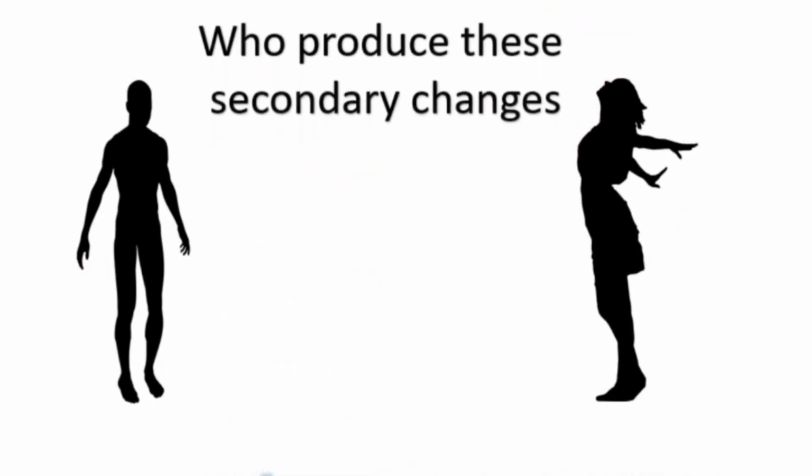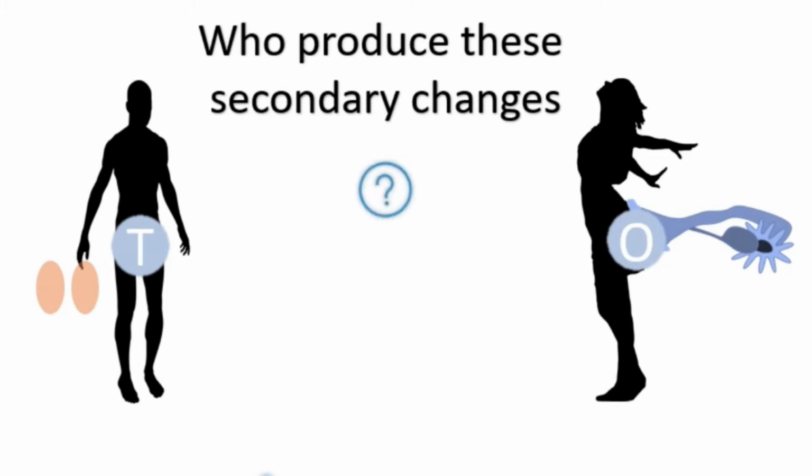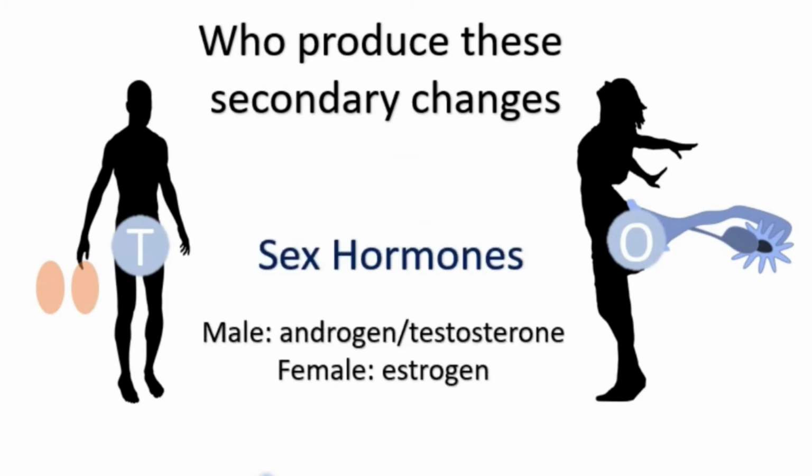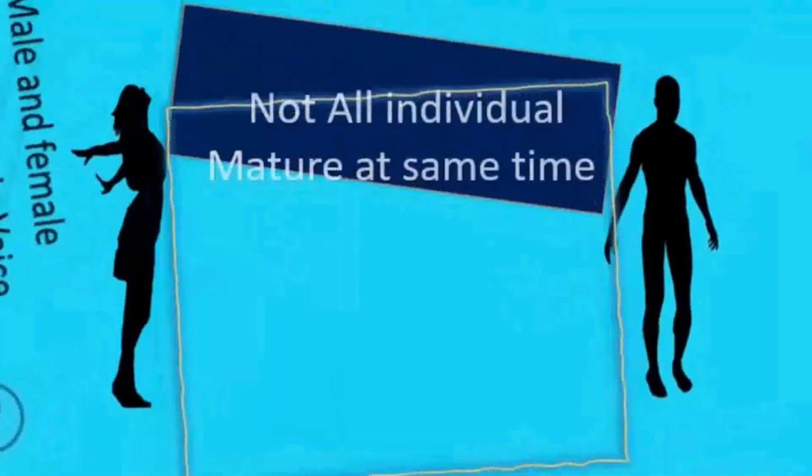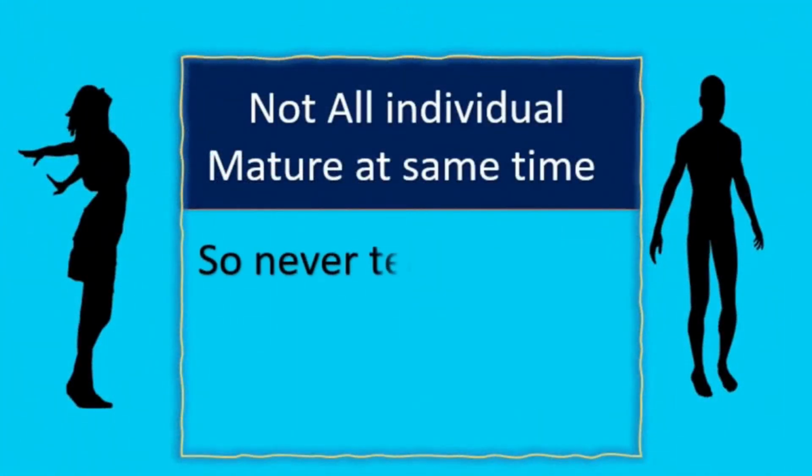Do you know who produces the secondary changes? The testes and ovary produce sex hormones. In males, androgen or testosterone, in females, estrogen. These show the secondary sexual characters, but not all individuals mature at the same time.